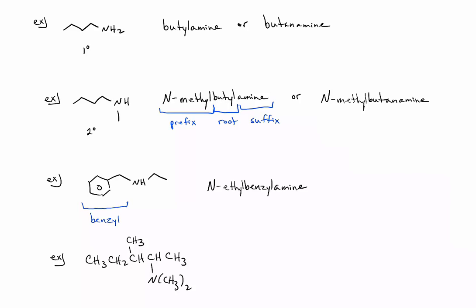Here's a more complicated tertiary amine. We're going to number this to give the amine the lowest possible number because it's the highest priority functional group. That amine is on carbon 2, and we're going to have to specify that. We have 3 methyl groups, 2 on the nitrogen and 1 on the alkyl chain. This is named N,N-dimethyl 3-methyl 2-pentanamine.